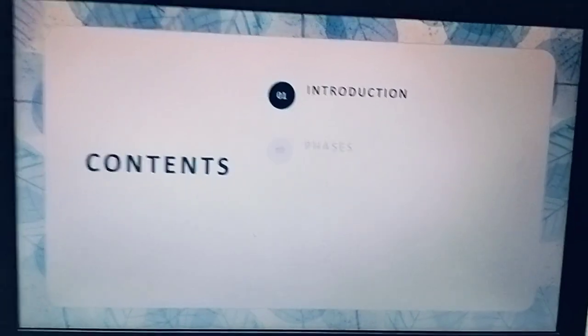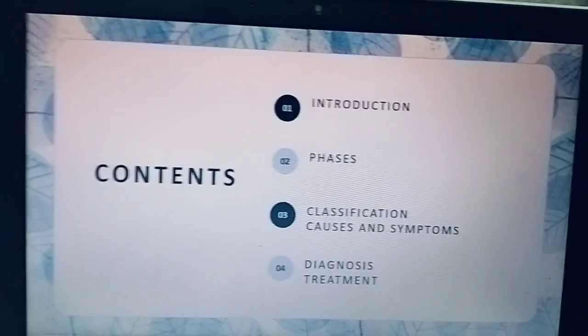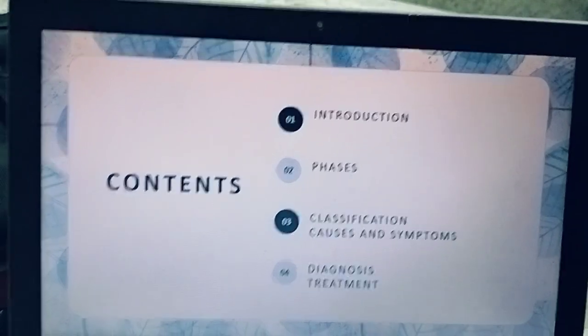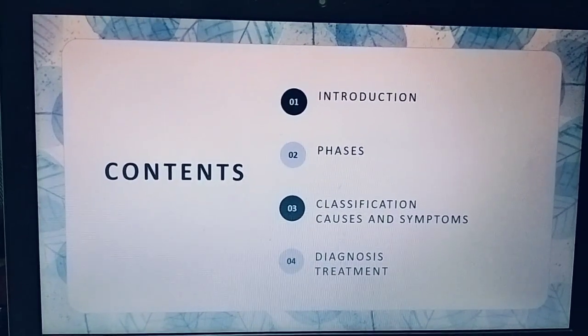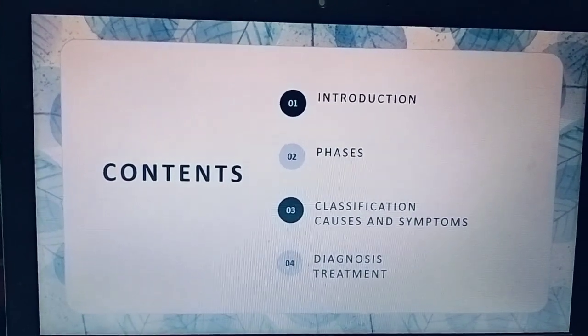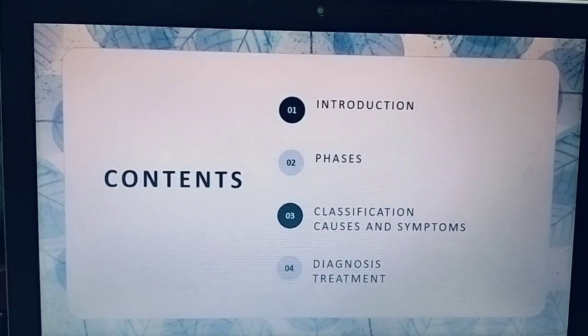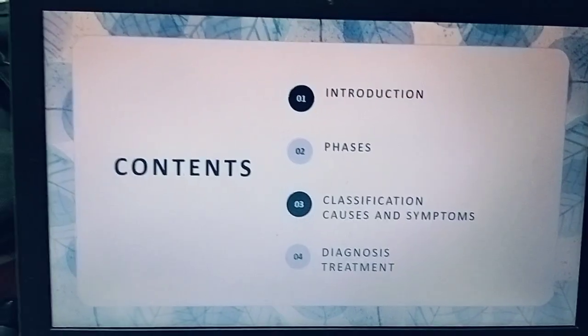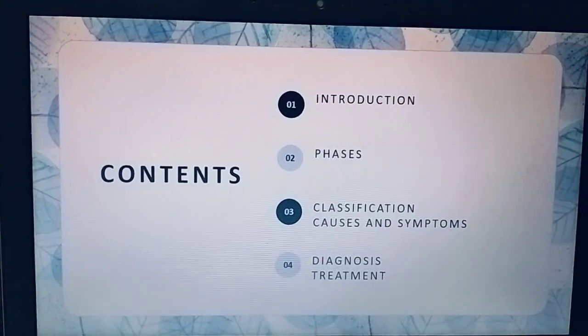And what are the contents covered in this topic? The introduction, and what are the phases involved in thyroiditis? What is the classification, and what are the causes and symptoms? How it is diagnosed, how it is treated. Let's start.